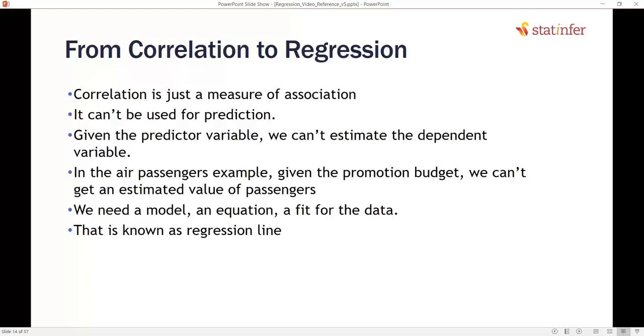For that problem, we need a model, we need an equation, a curve fit for our data. That model, that equation, is known as the regression line. So what is the idea of regression? Correlation just measures the degree or strength of association. It just quantifies the association between two variables. Though they are highly correlated, correlation can't give us an estimate of the second variable given the first variable.